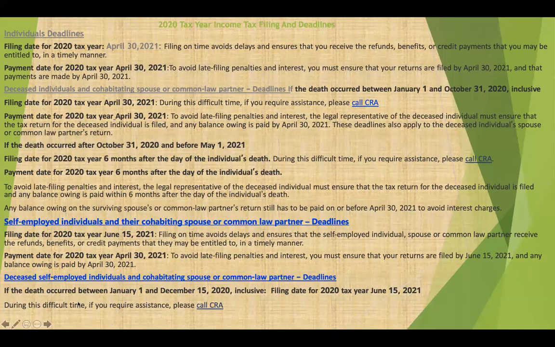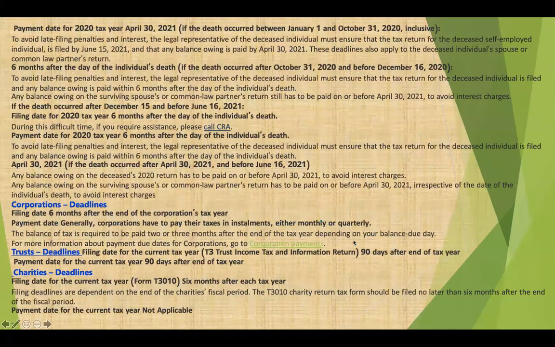For a deceased person, if the death occurred between January and December 15, 2020, the filing date is June 15, 2021. The payment date for the 2020 tax return is April 30, 2021.